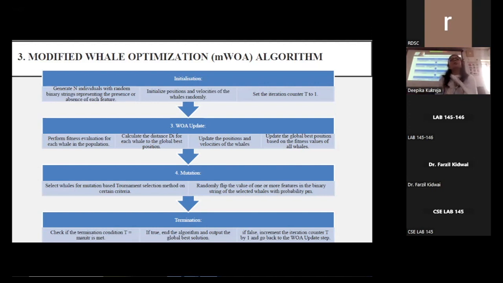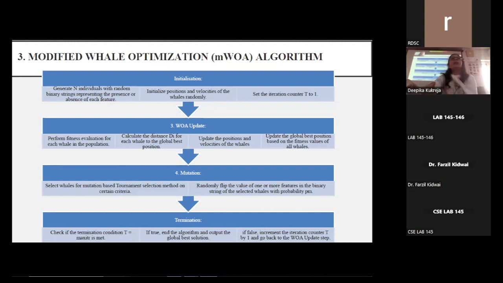Then we performed fitness evaluation for each whale in the population, calculated the distance di for each whale to the global best position, updated the positions and velocities of the whales, and again updated the global best position based on the fitness values of the different whales.